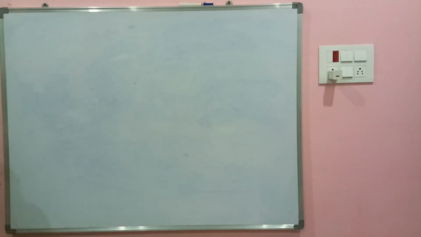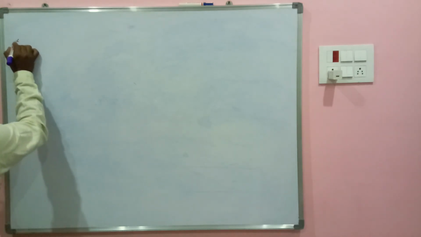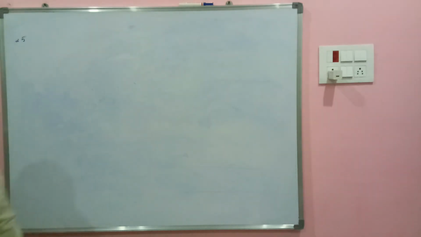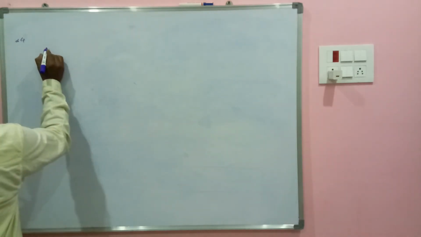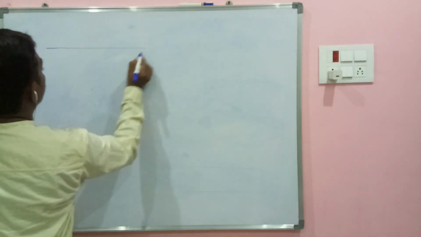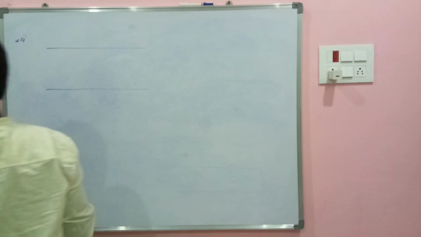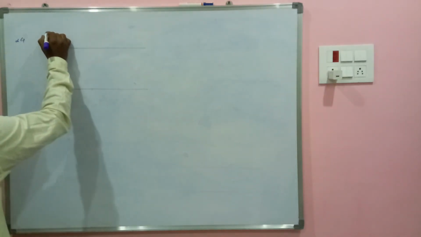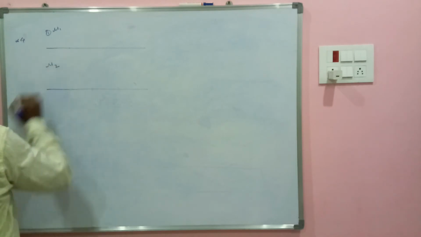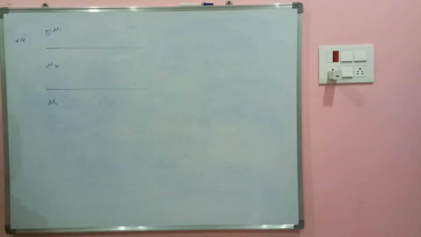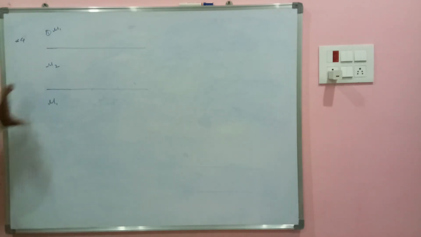So next problem is, you have two interfaces. Let it be problem number 5, I think. Sorry, no, 4. You have two media. This is one interface, this is second interface. Both interfaces are parallel. I can take this as medium 1 of refractive index mu1, and this is medium 2. Again this is medium 1. So medium 1, medium 2 and medium 1.